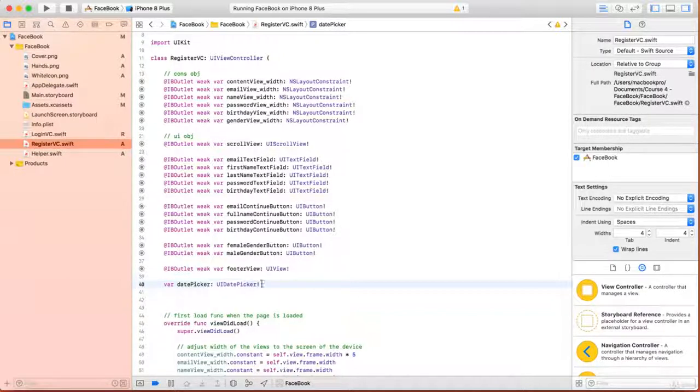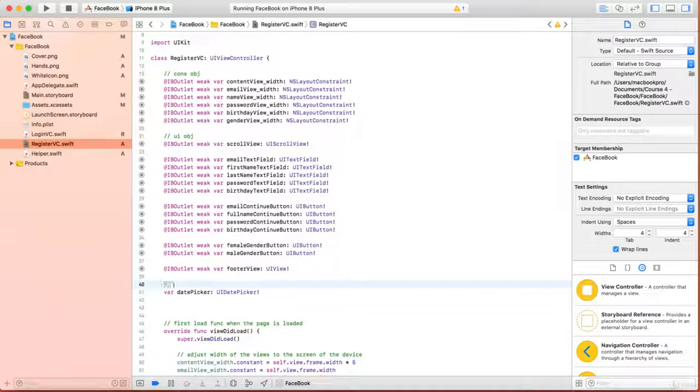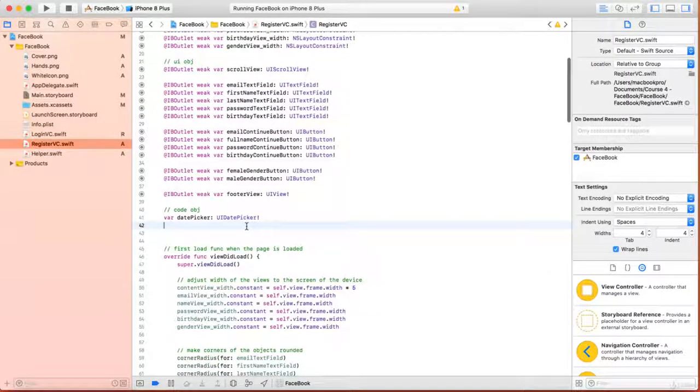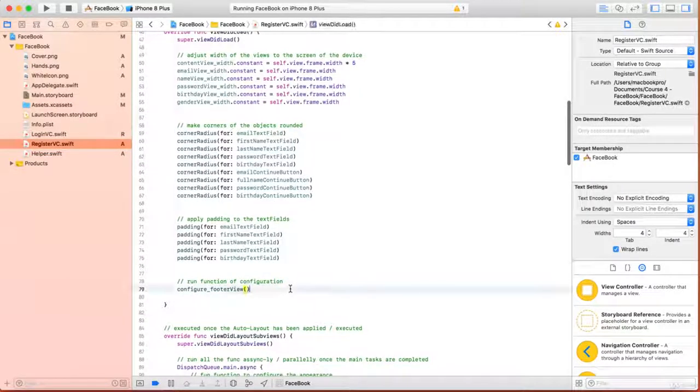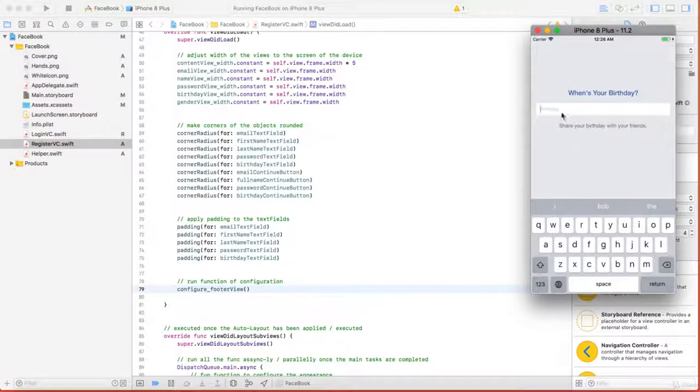Okay, so we have now created a code object, even though it's a user interface object. So let's now implement this in our birthday text field.